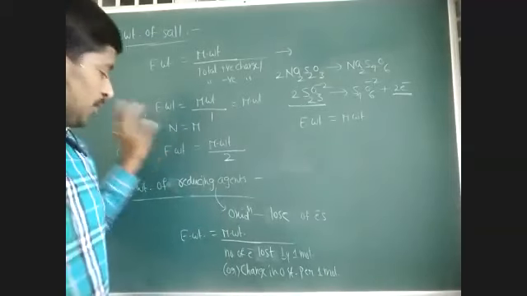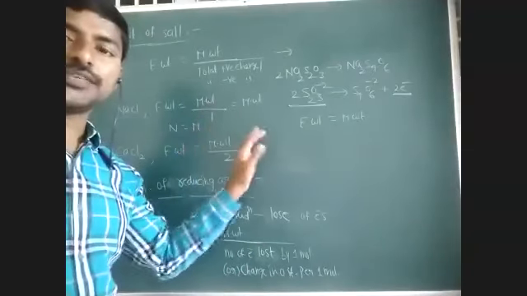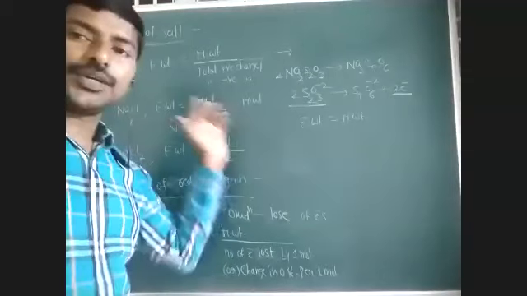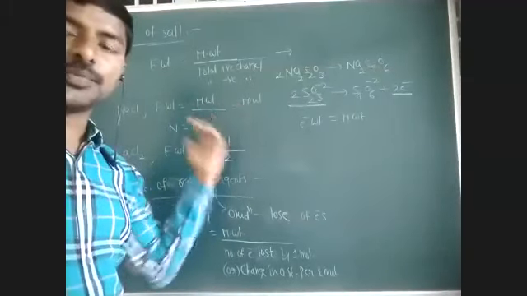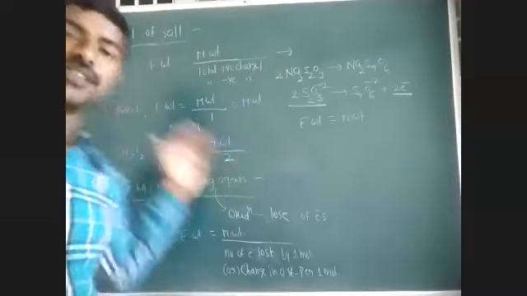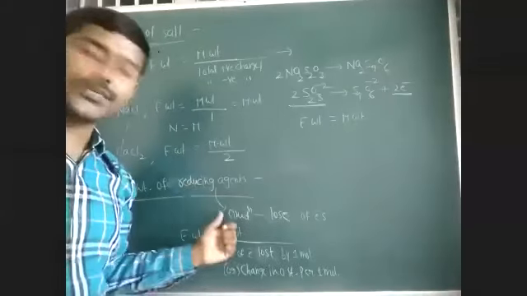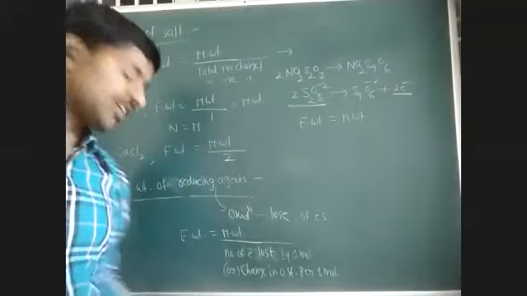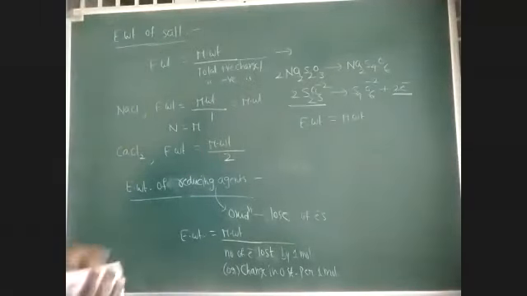So like this, we can give equivalent weights of various substances. Equivalent weight is generally molecular weight by n factor. That n factor we can give for acids as basicity, the number of replaceable H+ ions. For bases, the number of replaceable OH- ions. For salts, the total positive or total negative charge. For oxidizing and reducing agents, the change in oxidation state for one molecule.